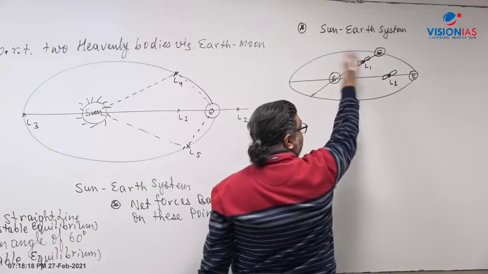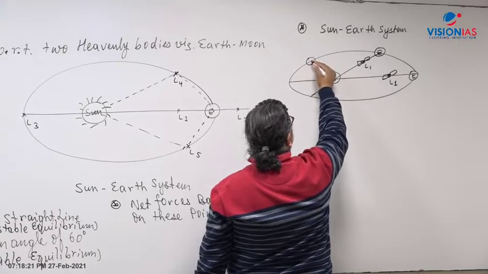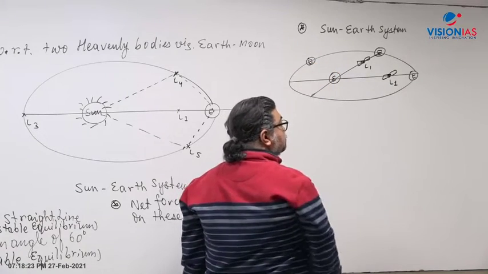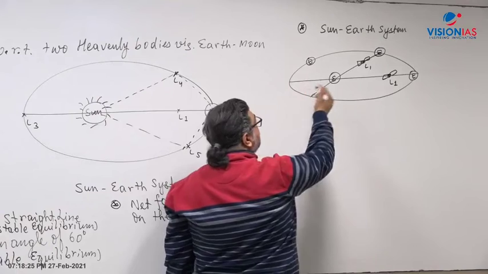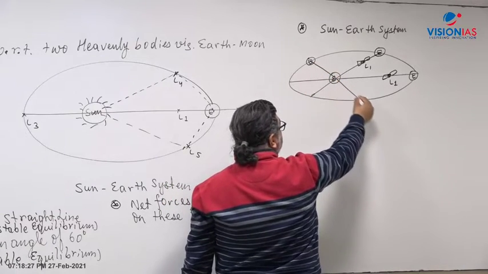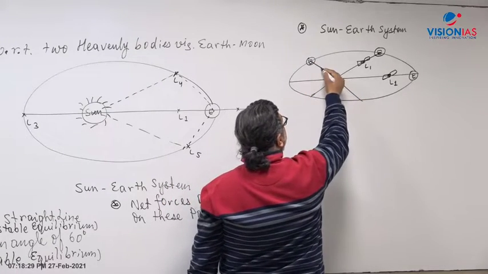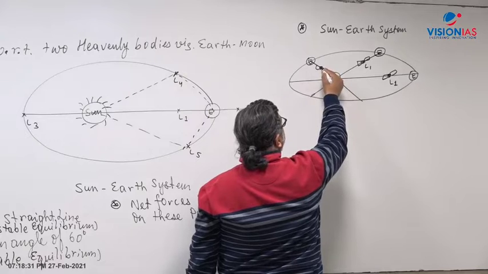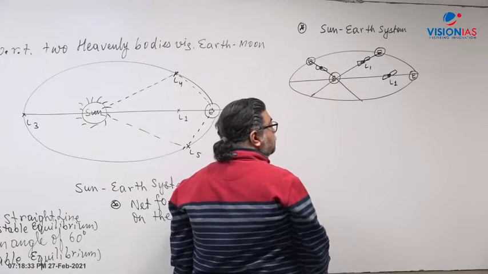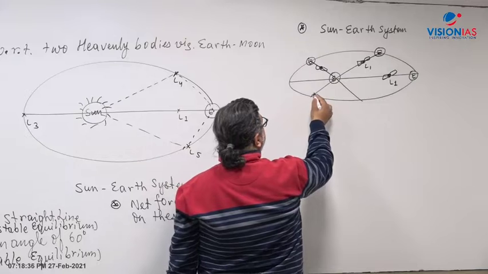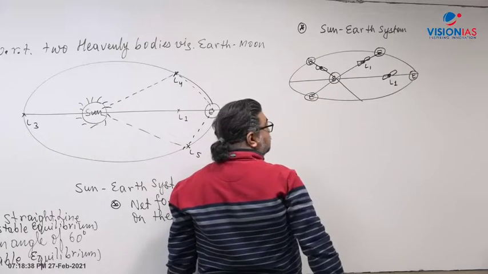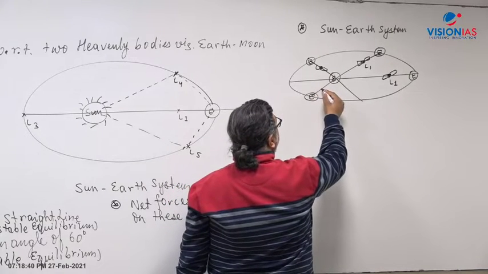Now as the earth revolves around the sun and comes here, after a number of days, again you draw this straight line, L1 will be here. As the earth revolves and comes to this point, again the L1 point will come here.